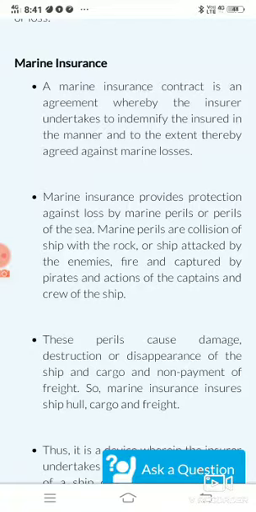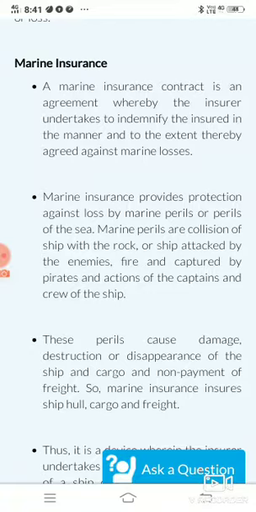Now today we will be discussing another type of general insurance, and that is called marine insurance. Students, marine insurance is again a contract of two parties, an agreement where the insurer undertakes to indemnify the insured in the manner and to the extent agreed against marine losses.